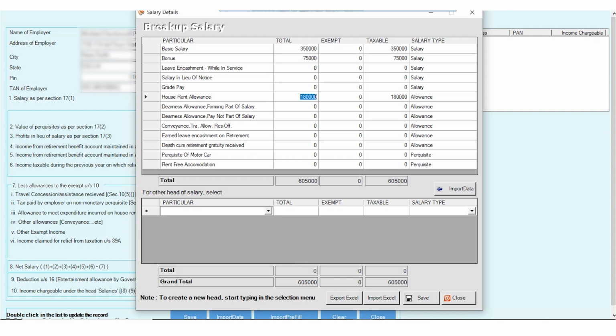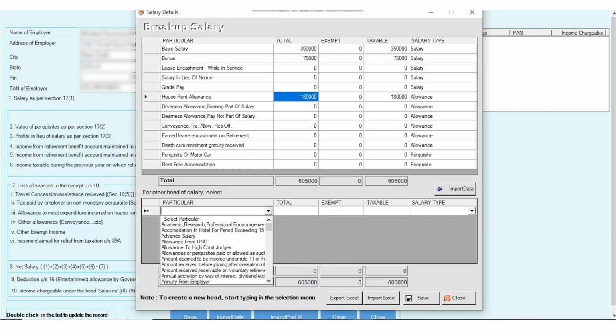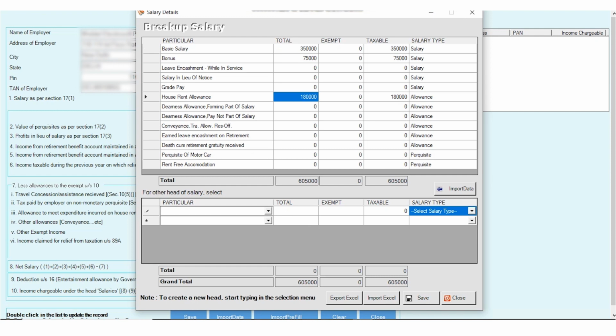You can enter the details like this in the salary breakup. And in case you are not able to see any head, then you can select the head from the drop down list. And then you need to select the type of your salary head. Like if you are going to add the head of the salary as allowance, perquisites, or profit in lieu of salary, so you need to select the salary type from the drop down list. And then you can click on the save button, and then your data will be saved.